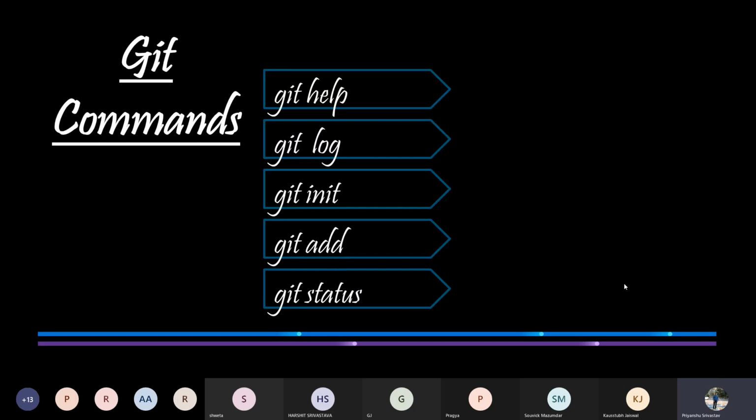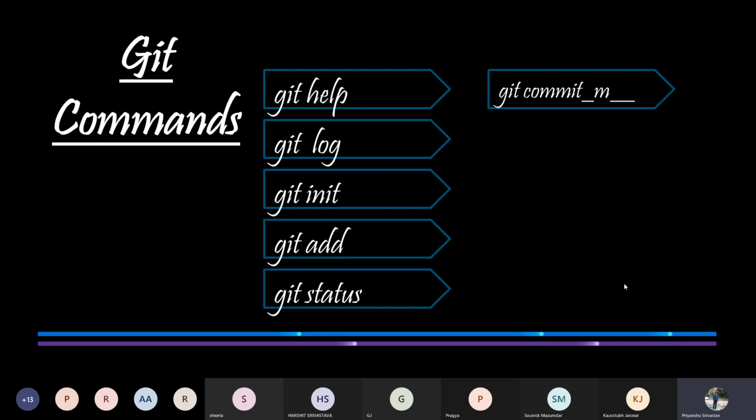Git status is probably the most important command used by beginners. It shows everything that you need to know about your current branch. Like it shows the branch that you are currently working on, files which are still left to be committed, and changes that have been committed but not yet merged.